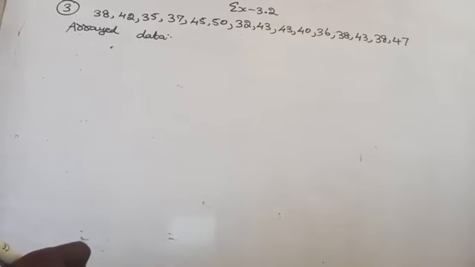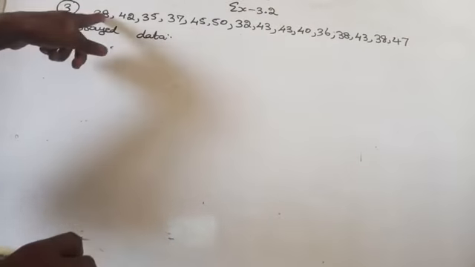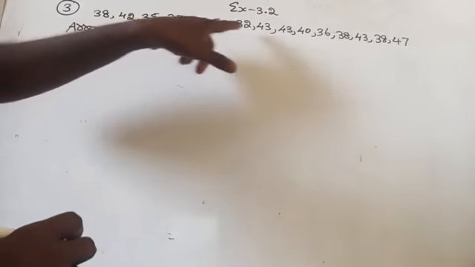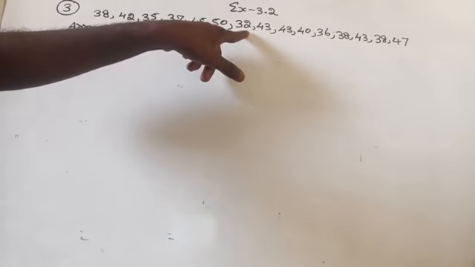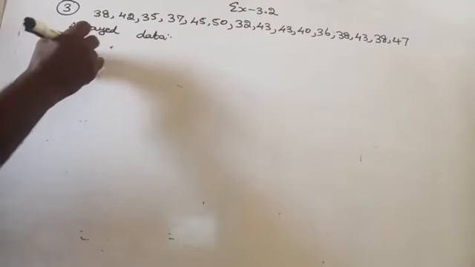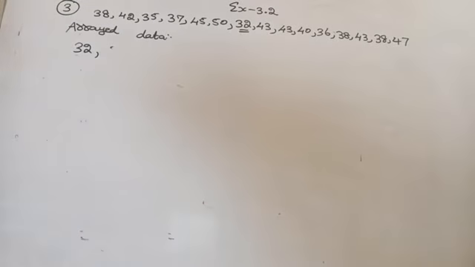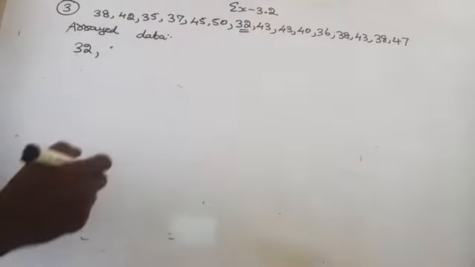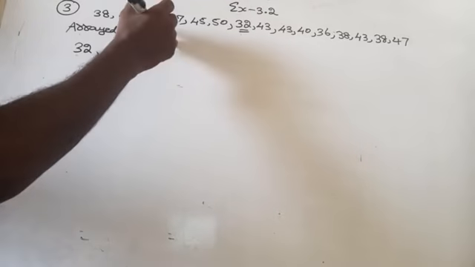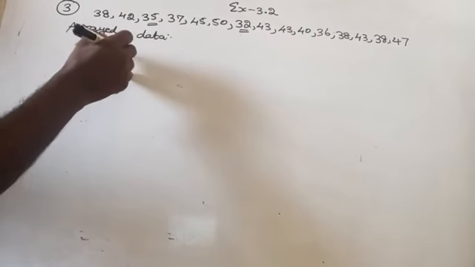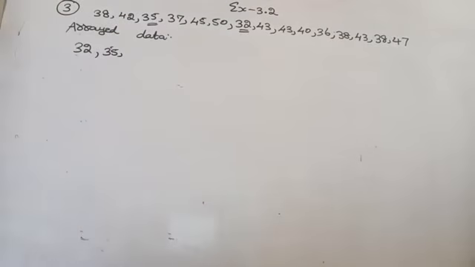Go find below 30: 38, 37, 35, 37, 32, 36, 38. The least one is 32. After 32 comes 35, and then 36.